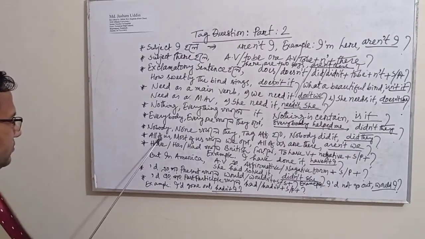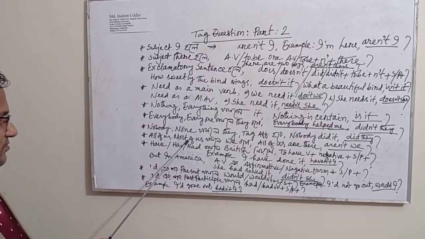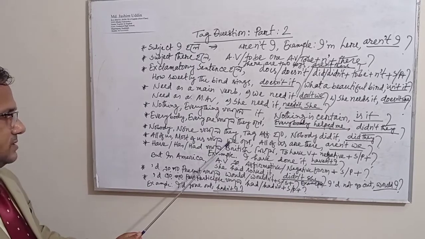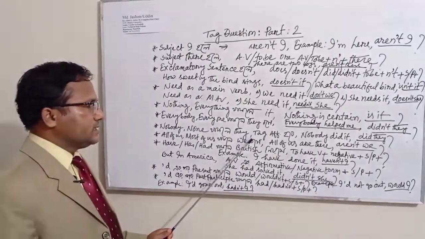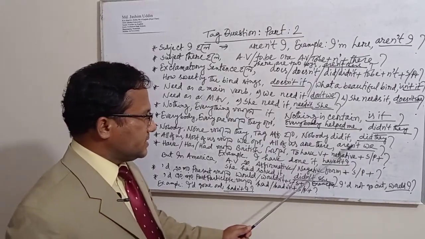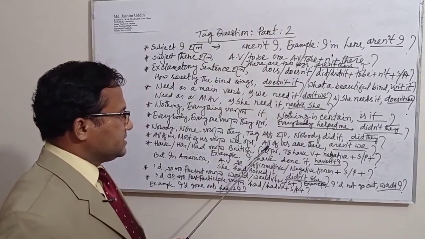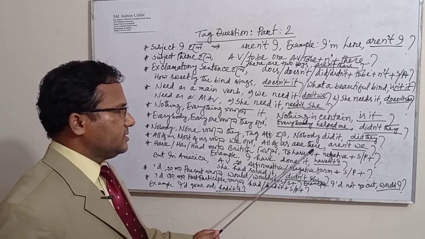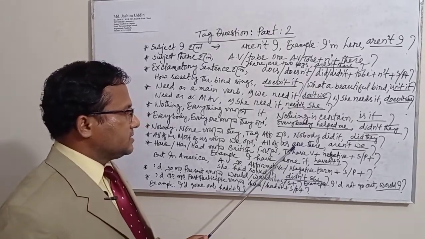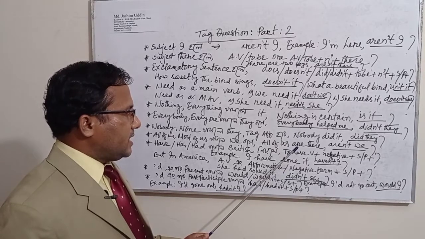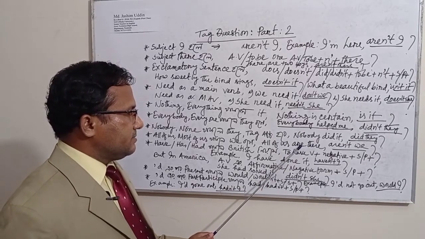Now if all of us, most of us becomes a subject, then we will have to use we as a pronoun at the end of the sentence. Now I can give you an example here. All of us are there. আমাদের সবাই সেখানে উপস্থিত. There is the to be verb, here are, and it is in the affirmative form.